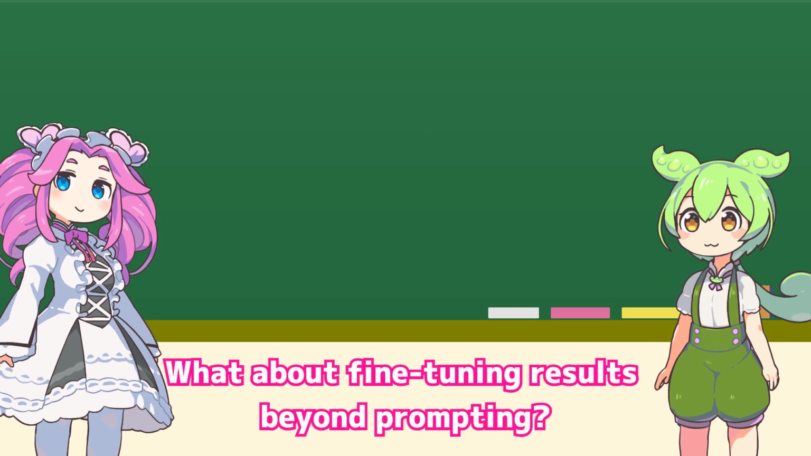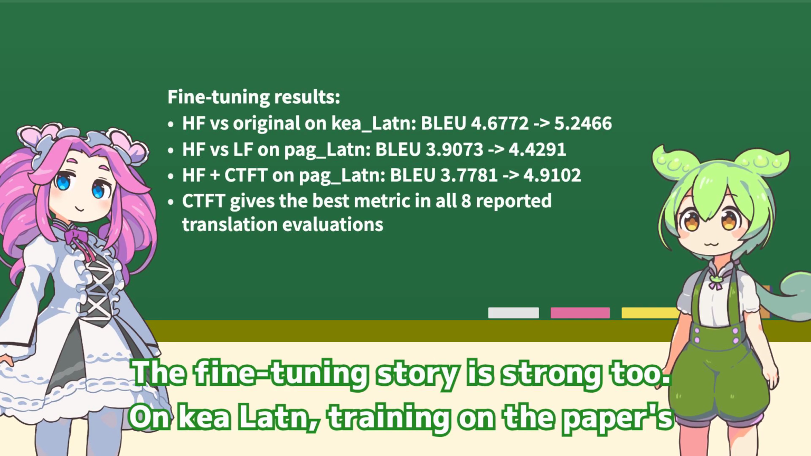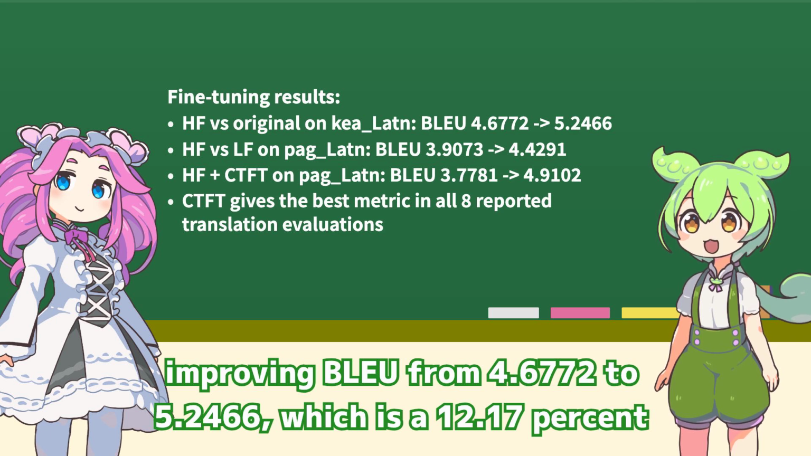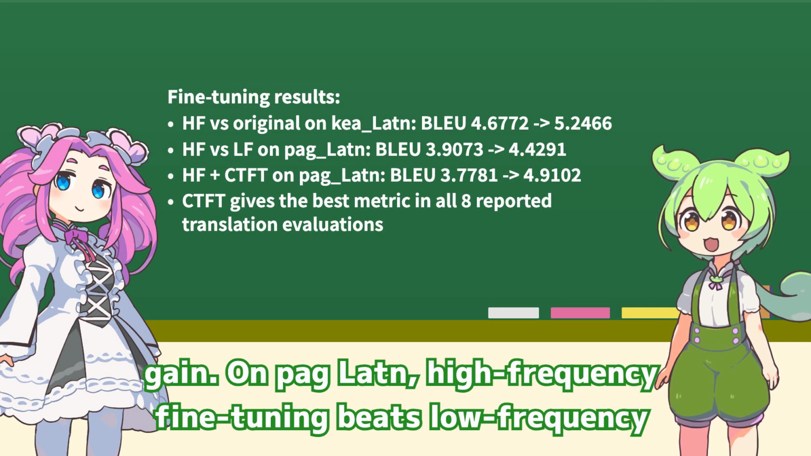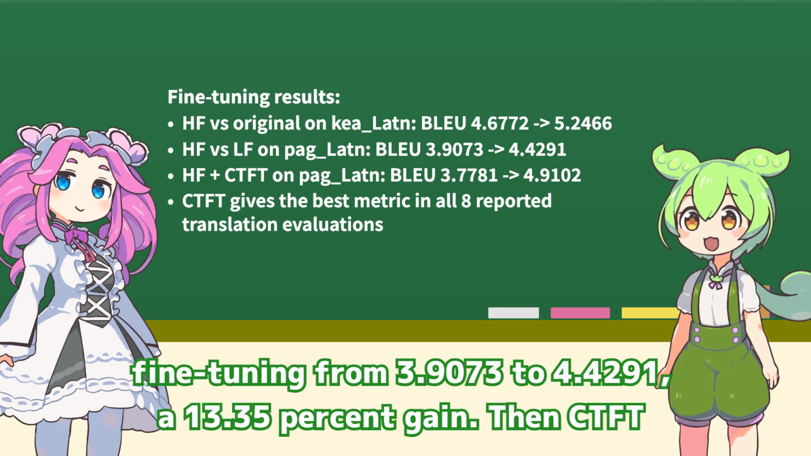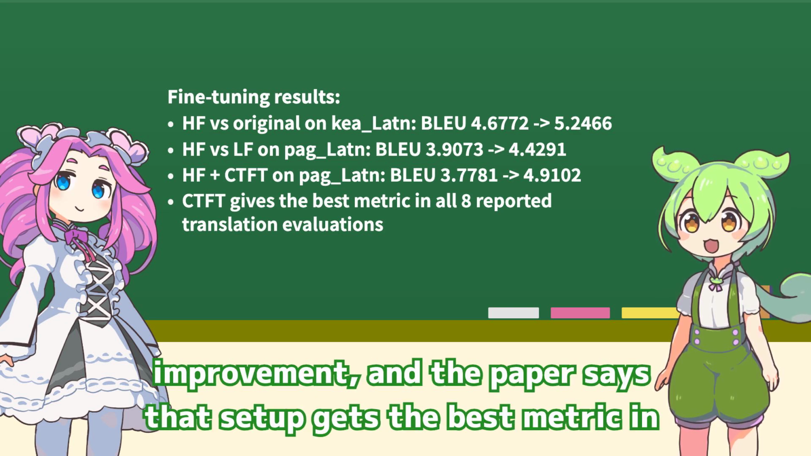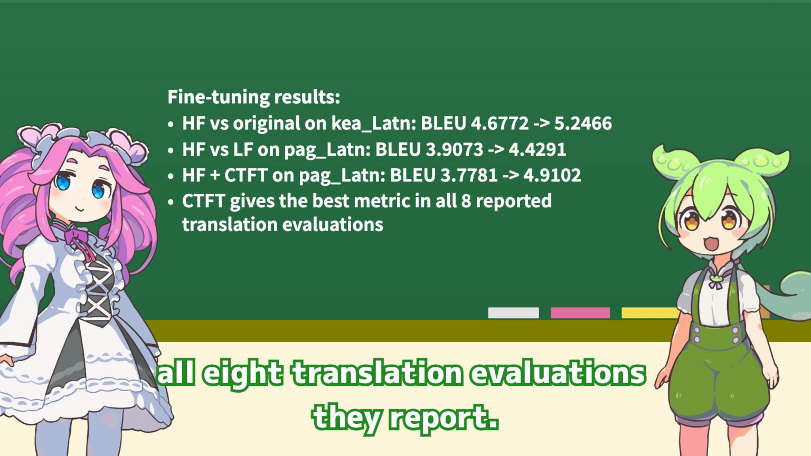What about fine-tuning results beyond prompting? The fine-tuning story is strong too. On the first dataset, training on the paper's high-frequency partition beats the original ground truth training set, improving BLEU from 4.677 to 5.2466, which is a 12.17% gain. On the second dataset, high-frequency fine-tuning beats low-frequency fine-tuning from 3.9073 to 4.4291, a 13.35% gain. Then CTFT pushes it from 3.7781 to 4.910 in BLEU, a 29.96% improvement. And the paper says that setup gets the best metric in all 8 translation evaluations they report.